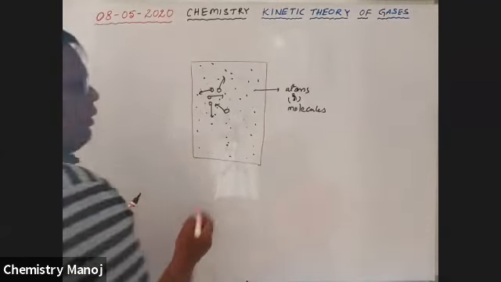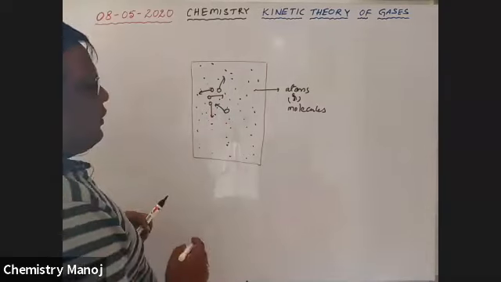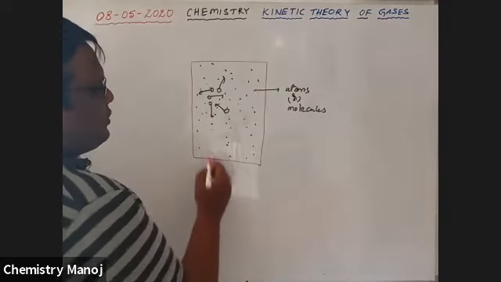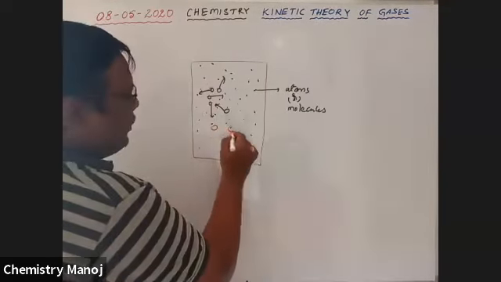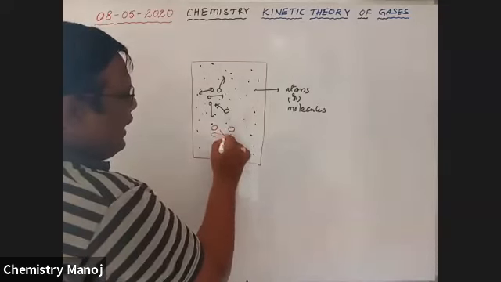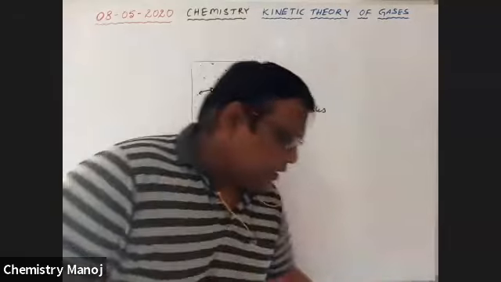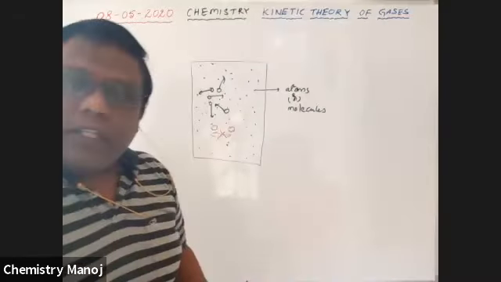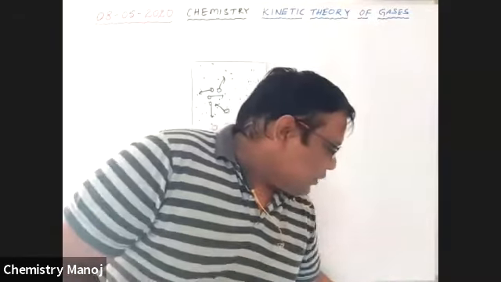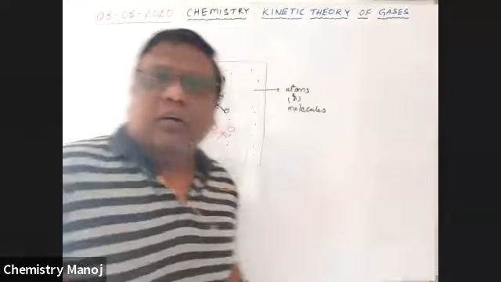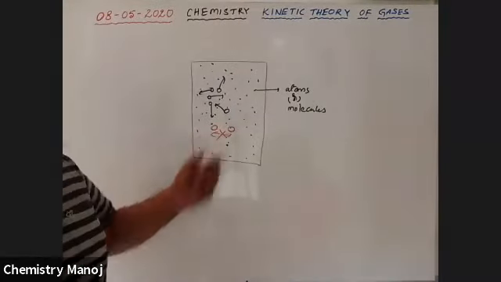Next, between any two gas molecules, there is no attraction, and also there is no repulsion. There is no attraction and no repulsion existing between the gas molecules.